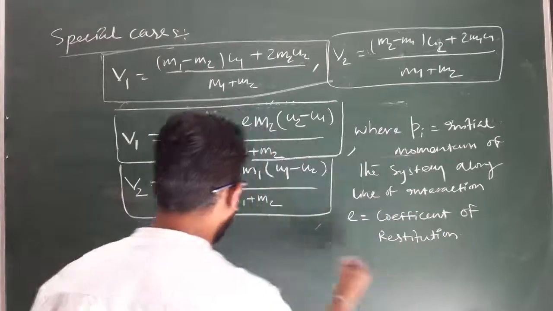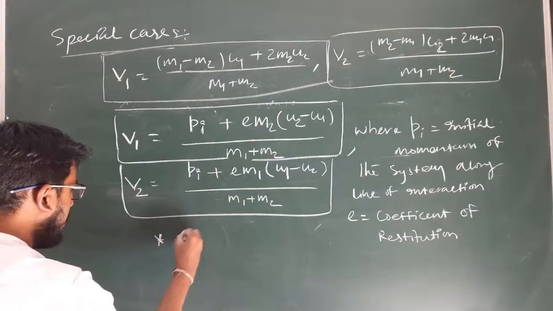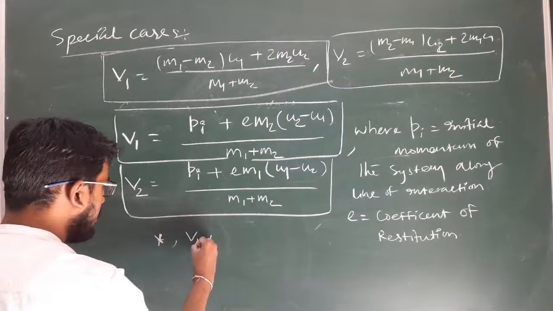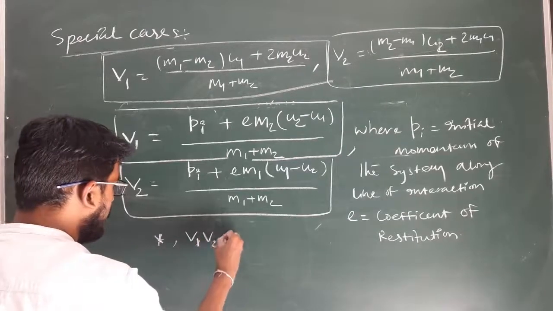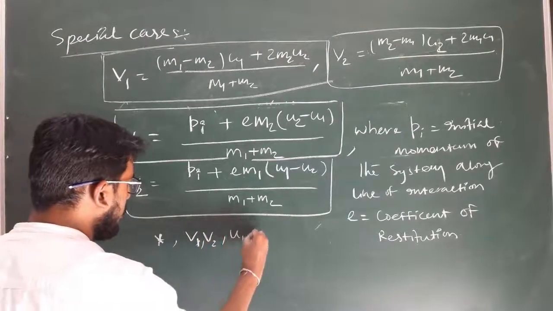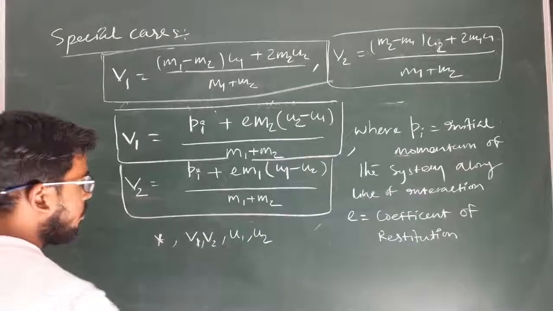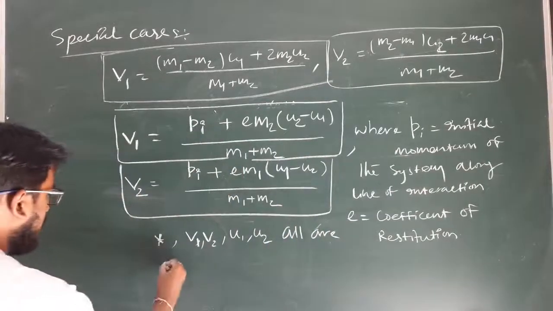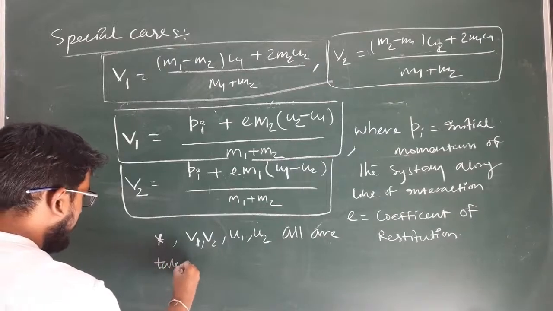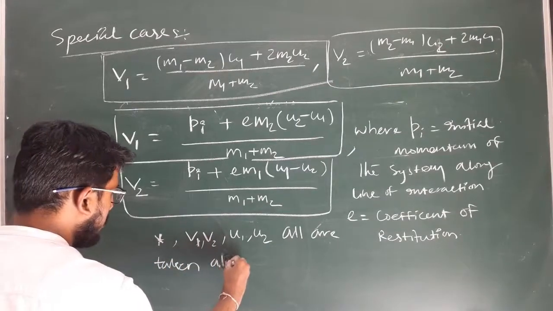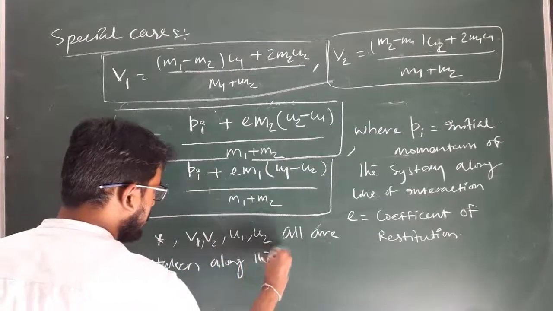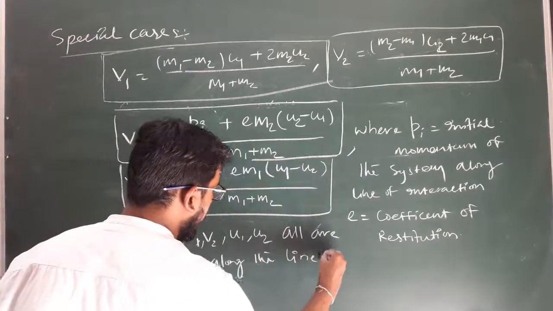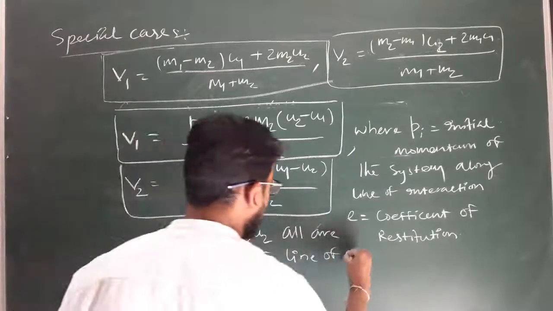And another important point, v1, v2, u1, u2 all are taken along the line of interaction.